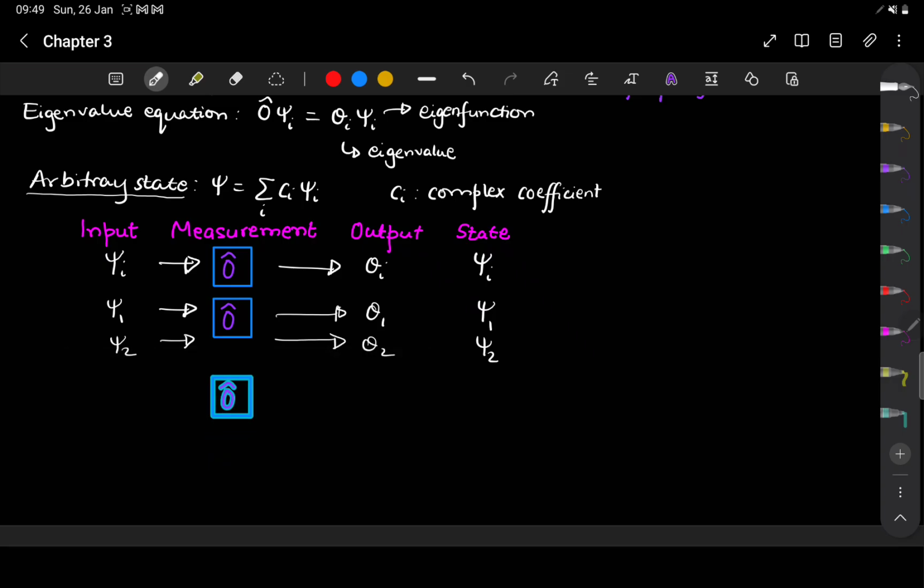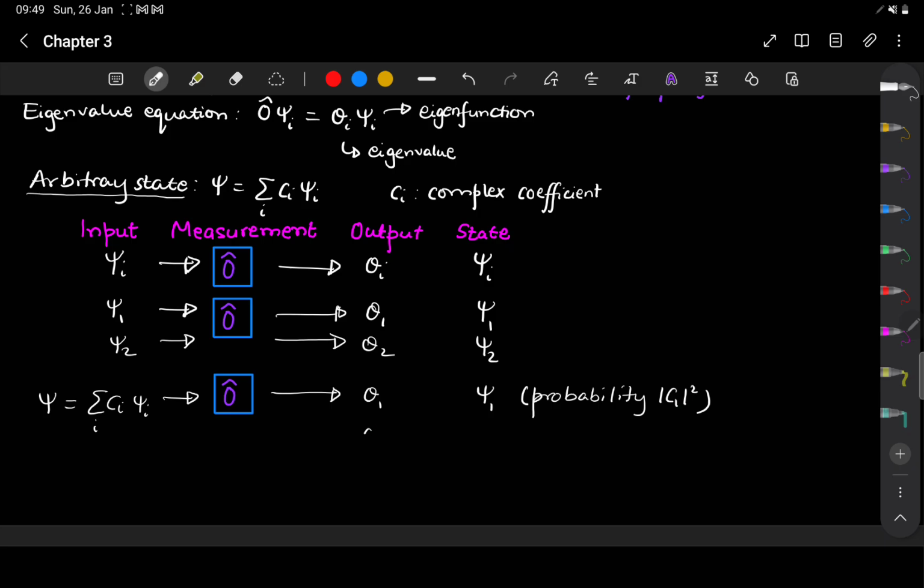So if I send in this arbitrary superposition state into my measurement apparatus, now this will actually sometimes give me the measurement value O1 with the output state psi 1 with a probability. This will be with the probability given by mod C1 squared.